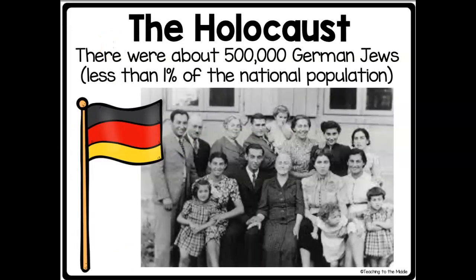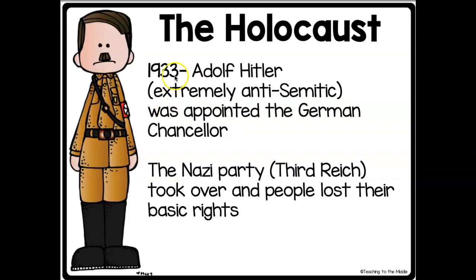Now, at the time, in Germany, there were about 500,000 German Jews, and this was less than 1% of the national population. We know that in 1933, Adolf Hitler was appointed German Chancellor. He wasn't the president quite yet, but he was pretty high up there. And Hitler was extremely anti-Semitic. That means against Jews. He did not like Jewish people. That's what anti-Semitic means.